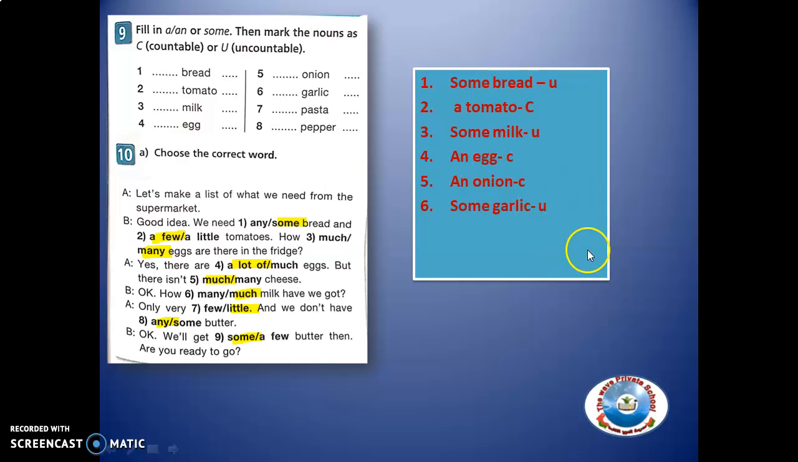We can also say some onion, or some onions. Number 7, some pasta and a pepper. Countable. When you say some pepper, it will be uncountable.